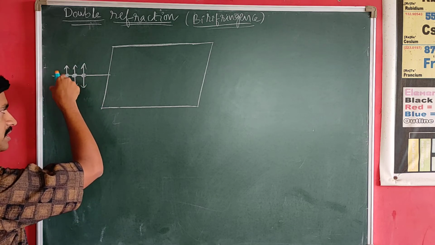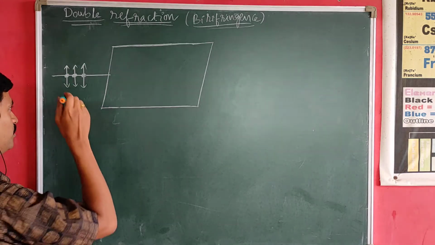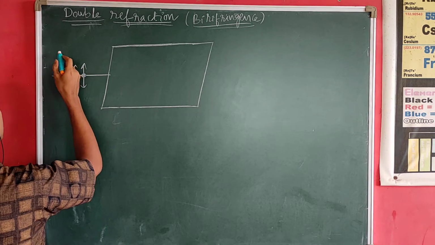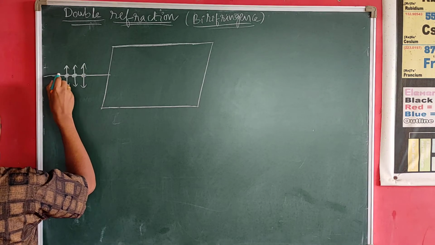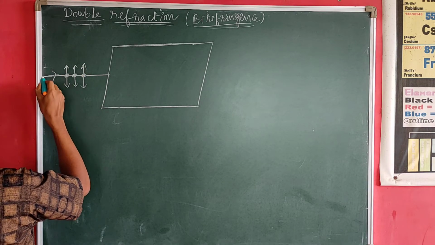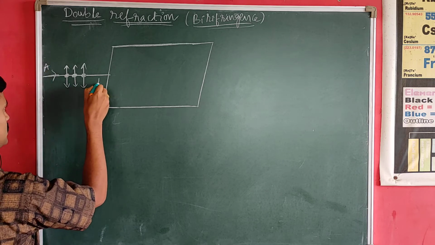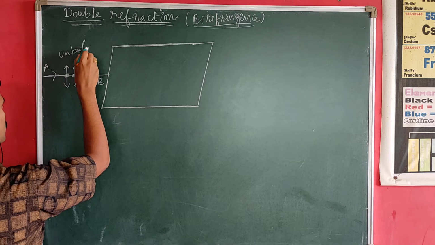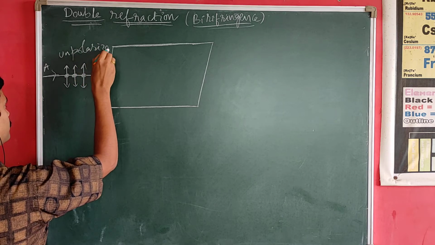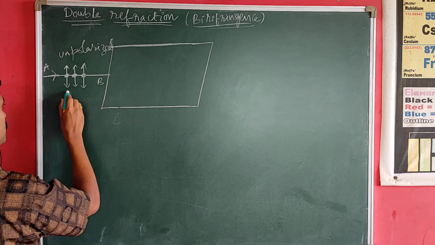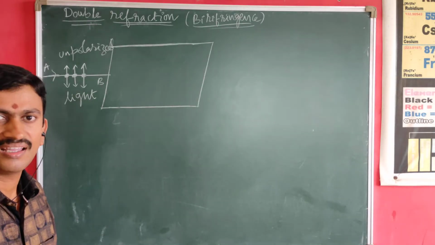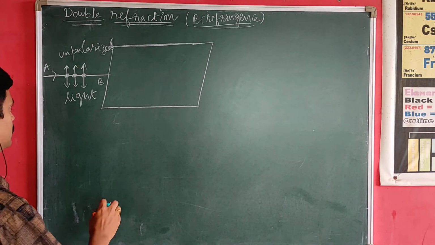The horizontal component I represented with the arrow marks and the vertical component I represented with the dot marks. In other words, AB is the unpolarized light ray.